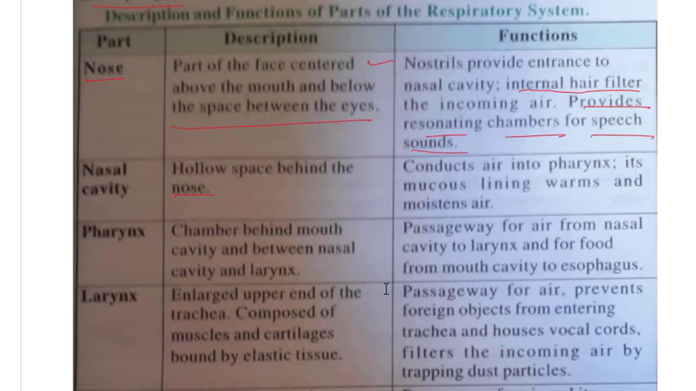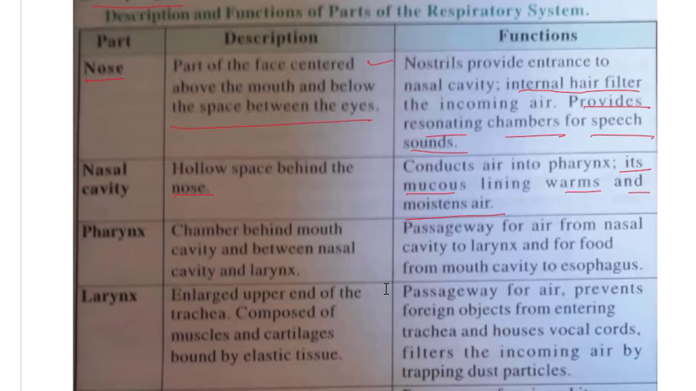Conducts the air into the pharynx. So what is its function? It conducts the air into the pharynx. Its mucus lining warms and moistens the air. So you can see the mucus lining, and this mucus warms the air and moistens the air for its passage.